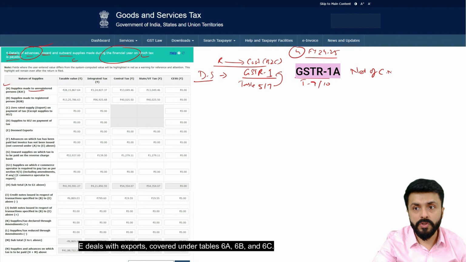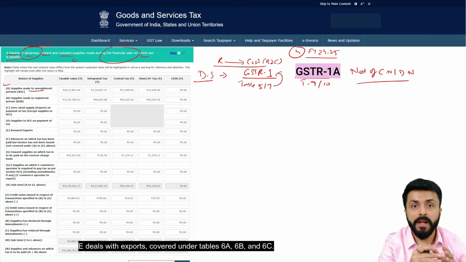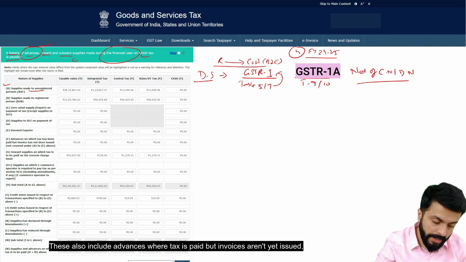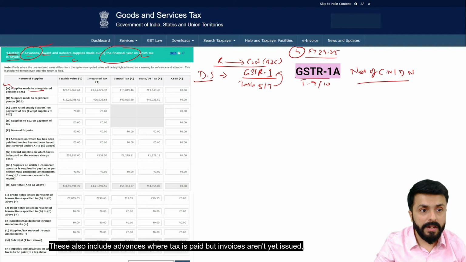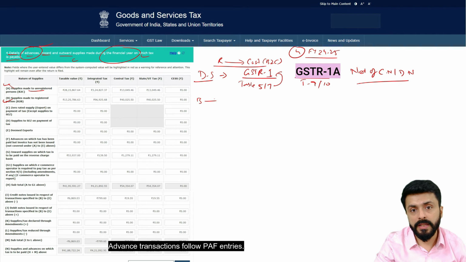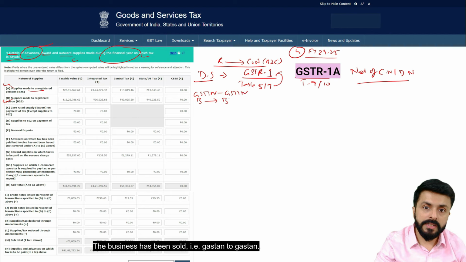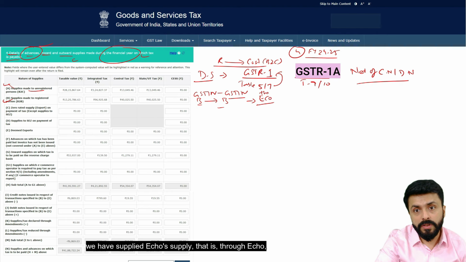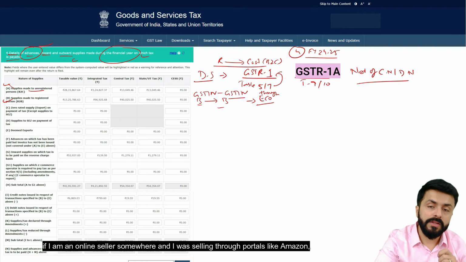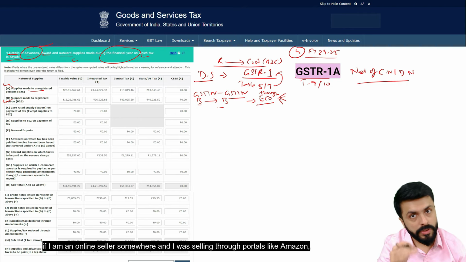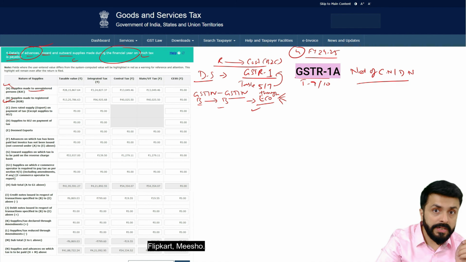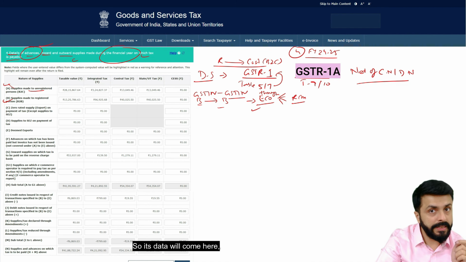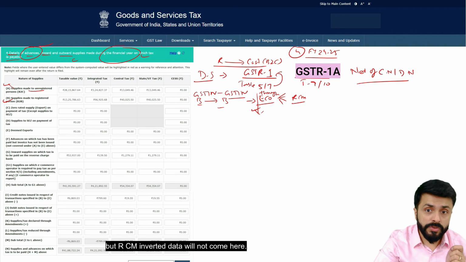E deals with exports covered under tables 6A, 6B, and 6C. These also include advances where tax is paid but invoices aren't yet issued, detailed in table 11A. The business has been sold, i.e. registered person to registered person. In this supply, we have supplied through e-commerce; if I am an online seller selling through portals like Amazon, Flipkart, Meesho, its data will come here, but RCM inward data will not come here.